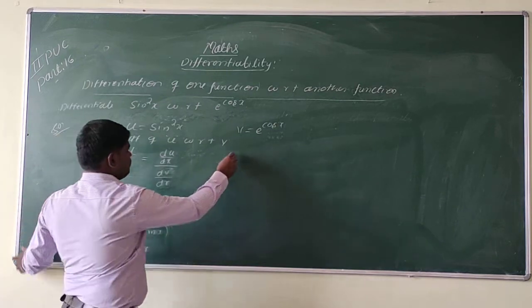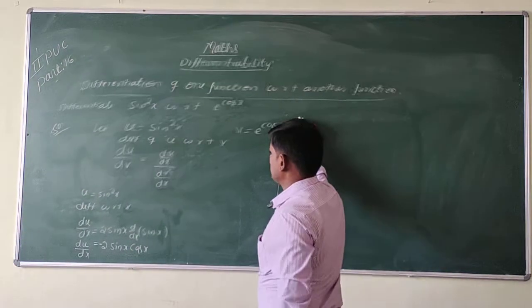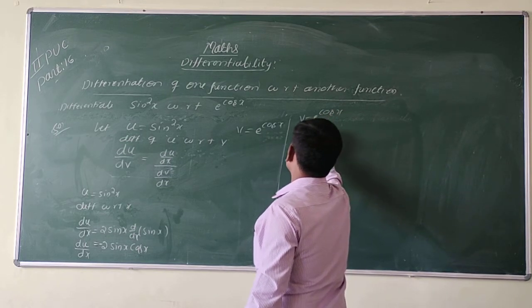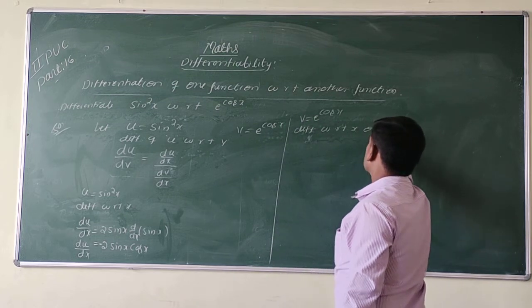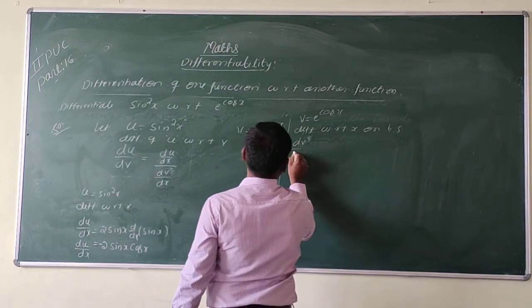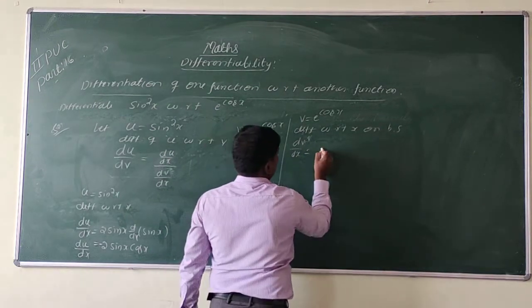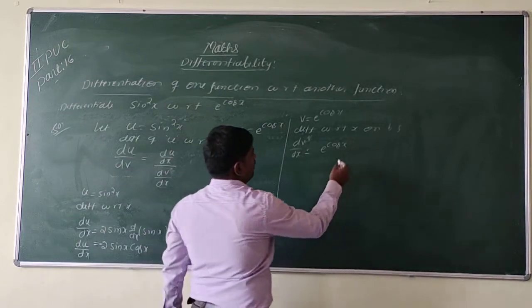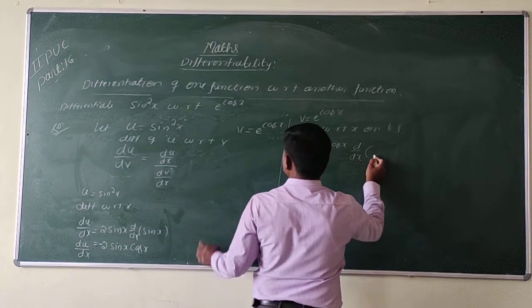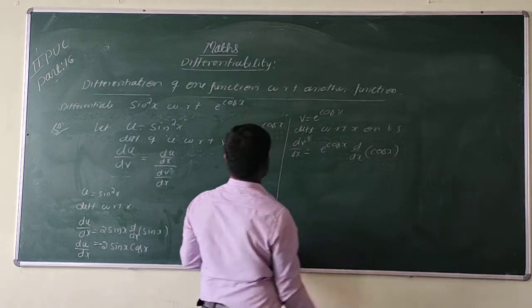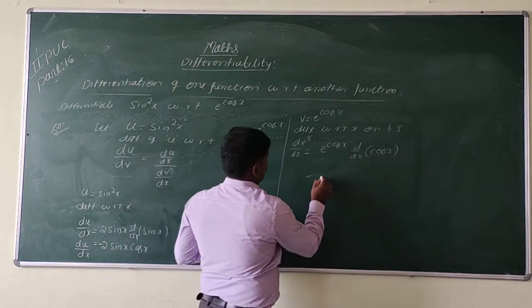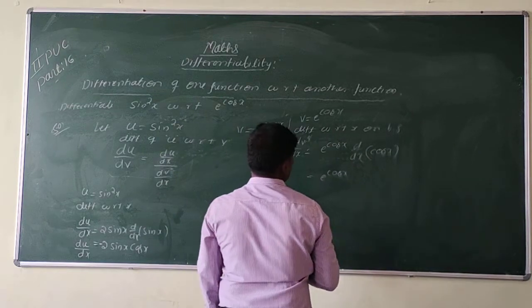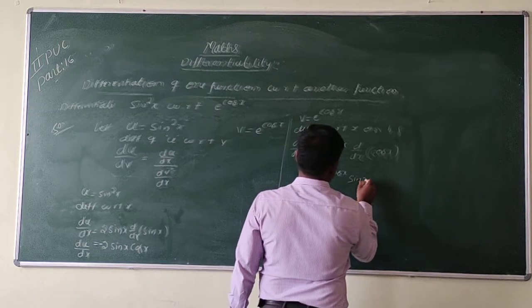Similarly, dv by dx. v is equal to e to the power of cos x. So differentiate with respect to x on both sides. Then we get dv by dx is equal to e to the power of cos x into d by dx of cos x. Which is equal to e to the power of cos x into differentiation of cos x.